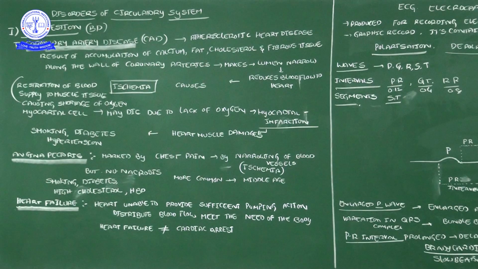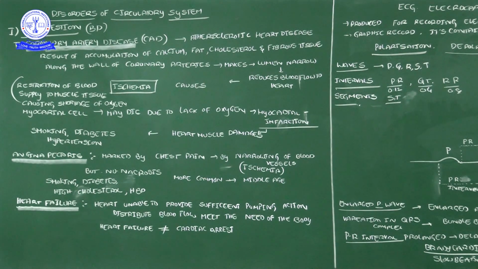If a lot of calcium accumulates, and then fat, cholesterol and fibrous tissue along the wall of the coronary artery. Now think, any artery or blood vessel supplies blood with the help of the wider space, the lumen.